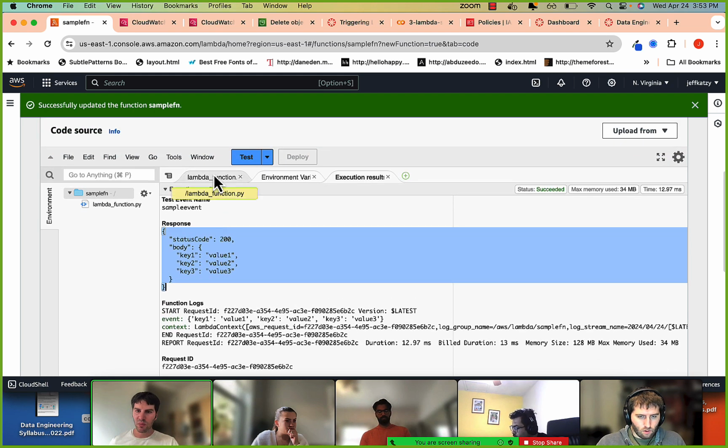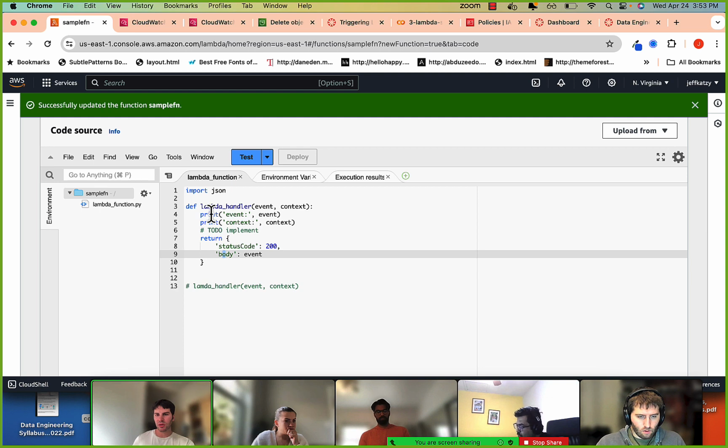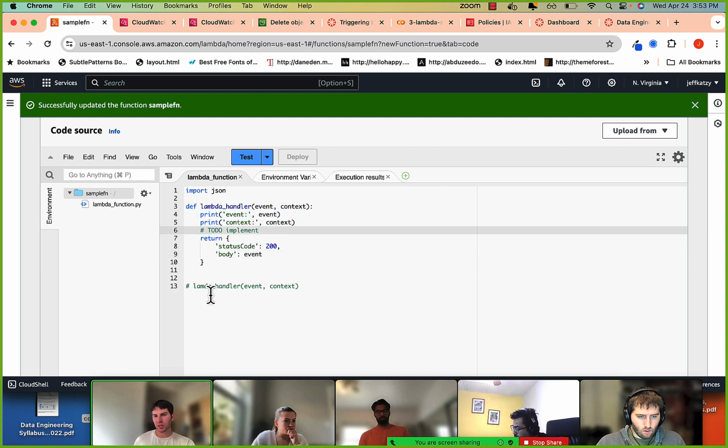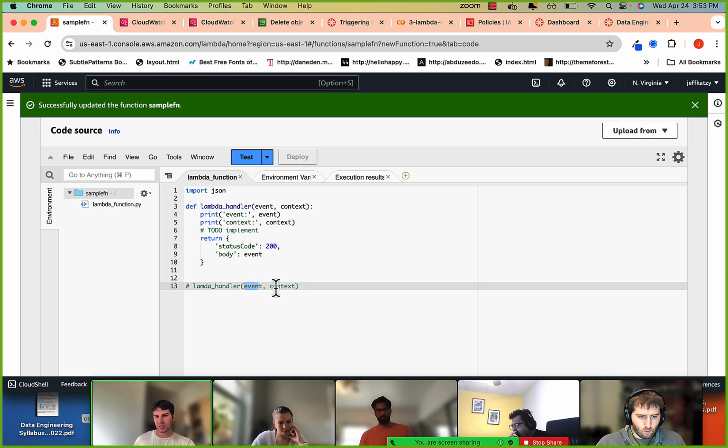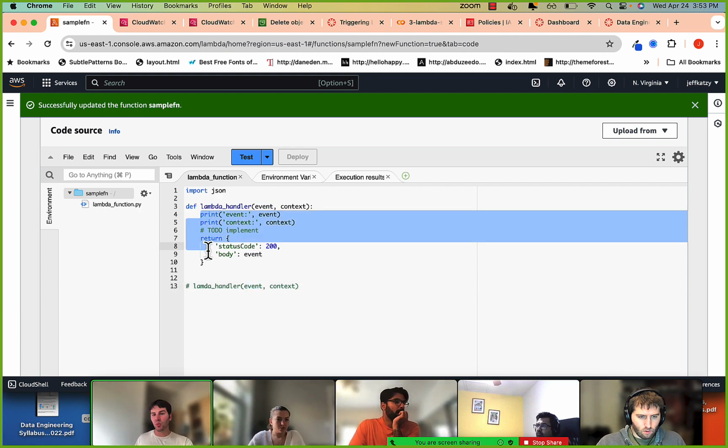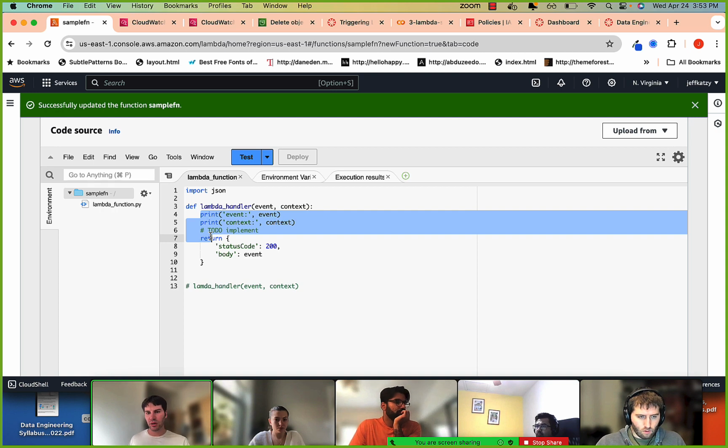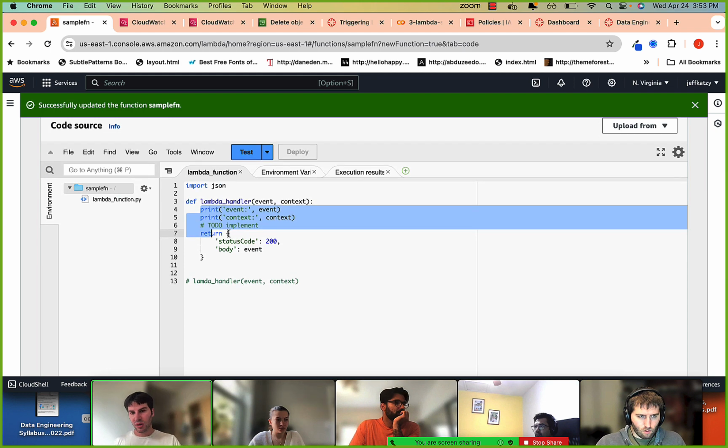All right, so this is one thing. We're just getting used to the Lambda function. It is just a function. You can imagine that it's called like this, where the event is passed through and this context is passed through. The context is essentially just some metadata. It has the Lambda function ARN, things like that. And then we have this event as well. And then we can have whatever we want to occur in here, like we want it to query Athena, or we want to send back some data.